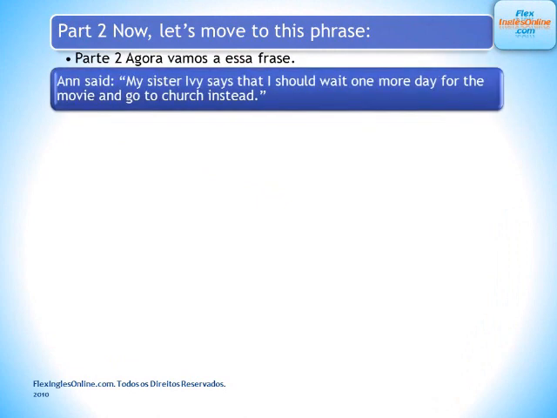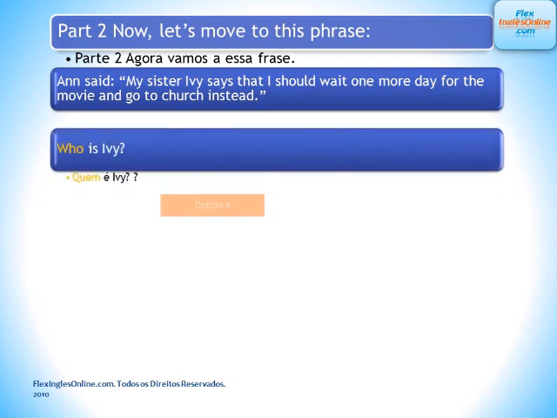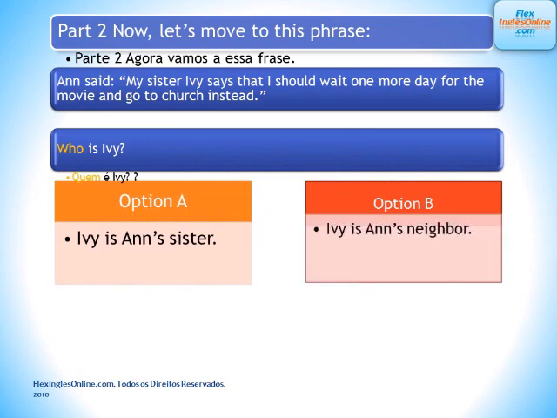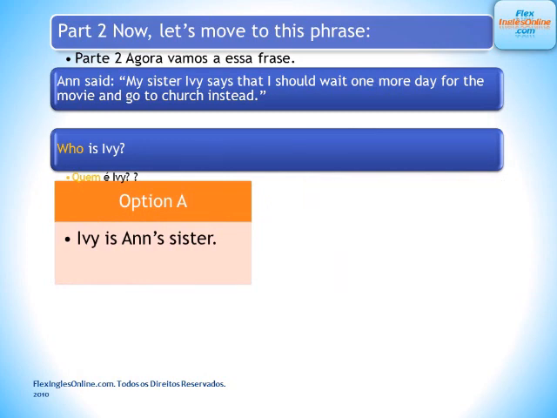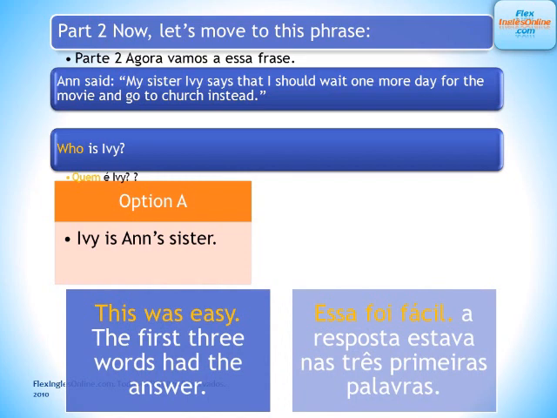Now let's move to this phrase. Anne says, my sister Ivy says that I should wait one more day for the movie and go to church instead. Who is Ivy? This one is really easy. Ivy is Anne's sister. Again, the first three words had the answer for our question. Who is Ivy? My sister Ivy. She is Anne's sister.